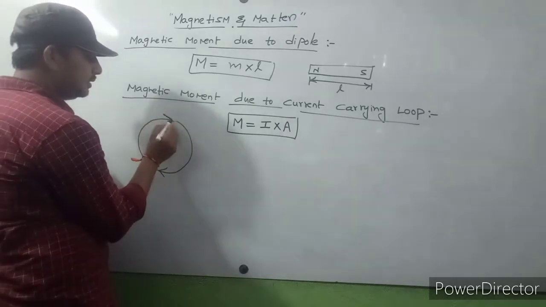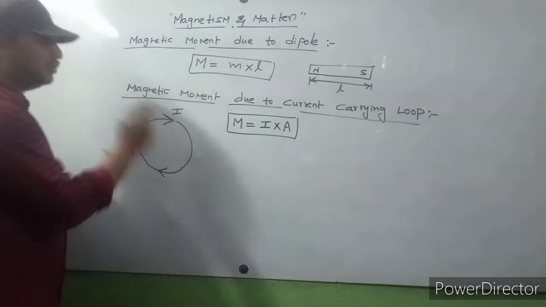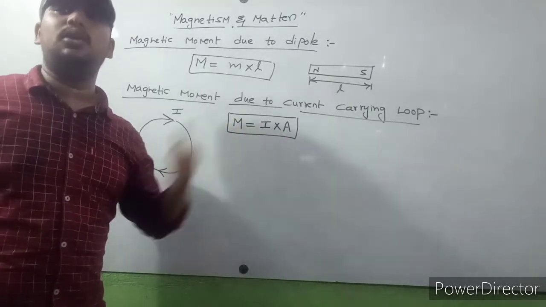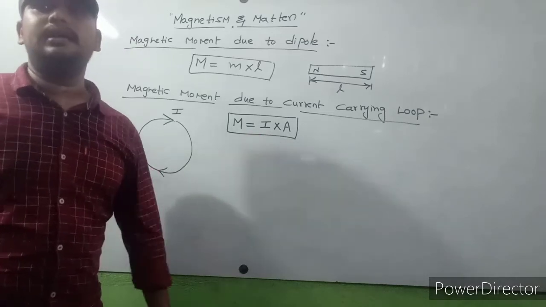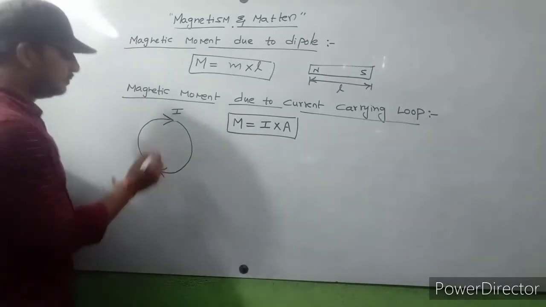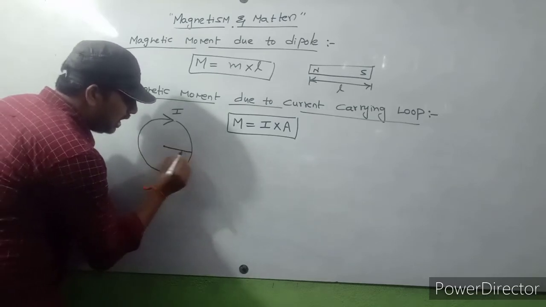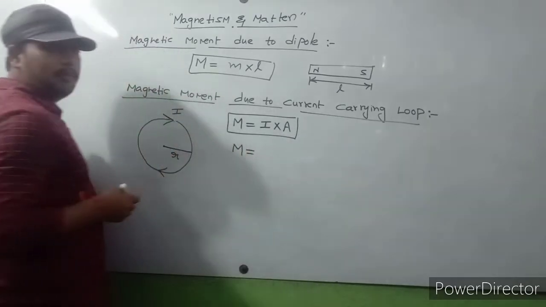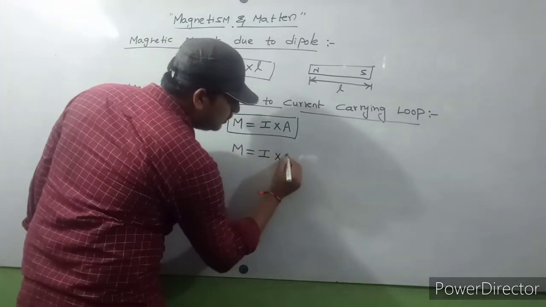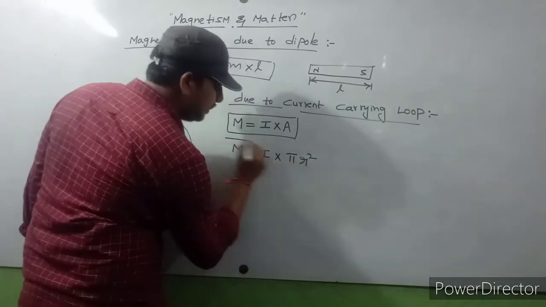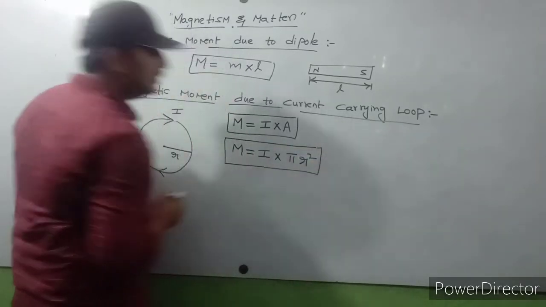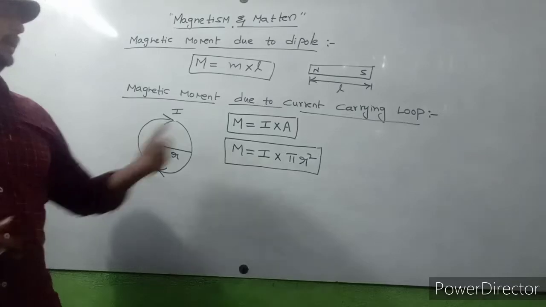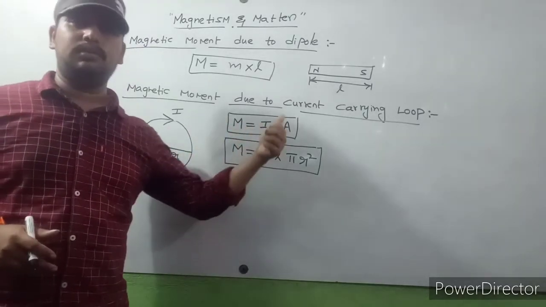Here capital I is the electric current passing through this loop. Then the magnetic moment formula is electric current into area of the loop. If r is the radius of this circular loop, then the magnetic moment formula is electric current I into pi into small r square. So the magnetic moment due to a current carrying loop is capital M is equal to I into A.